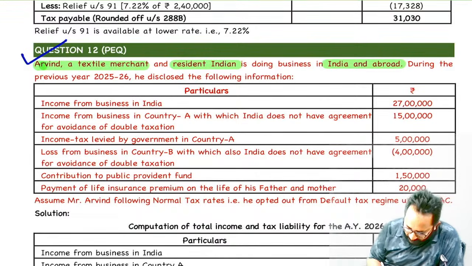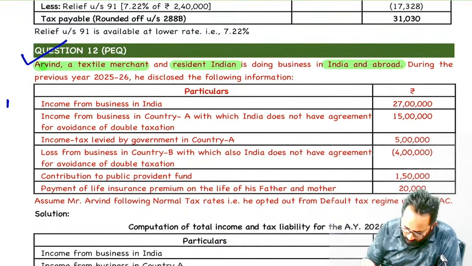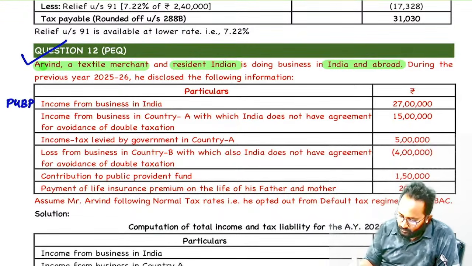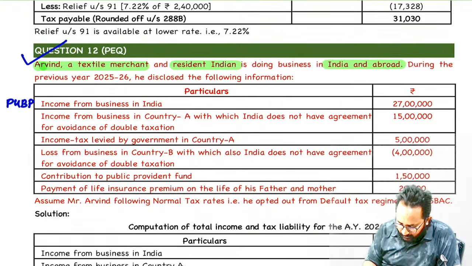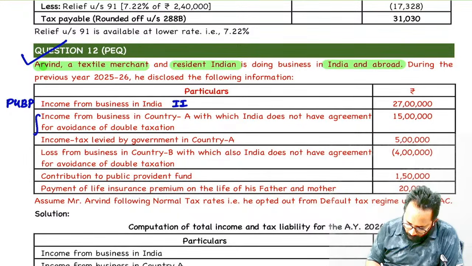Which head? PGBP. How much? 27 lakh. And it is on which income? Indian income. Next one. These two points combined.